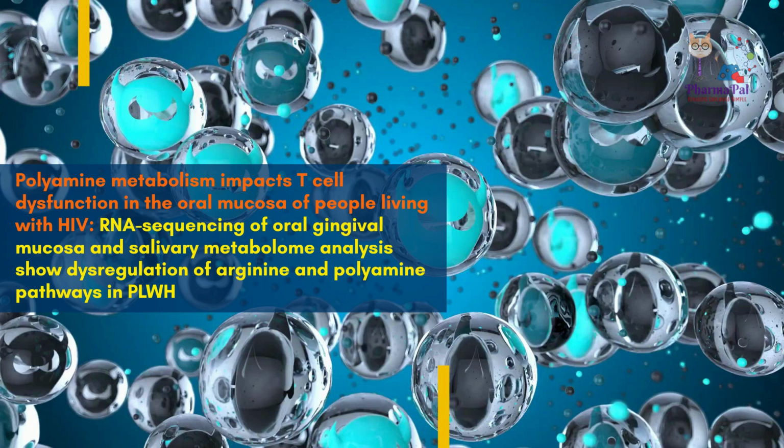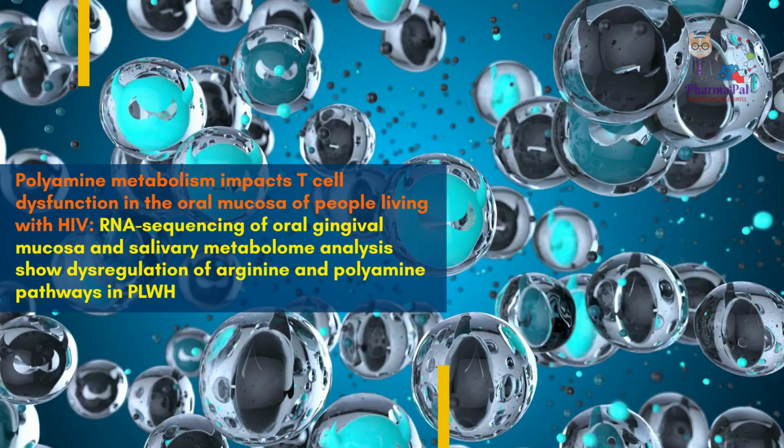To determine age-dependent changes in control, Group A, and PLWH, Group B, we stratified the groups based on their age: A1 and B1 aged less than 60, and A2 and B2 aged greater than 60. HIV-infected individuals showed significant downregulation of several enzymes involved in glutamate utilization or production, including 5-oxoprolinase, OPLAH, log 2FC equals -1.64, P equals 0.016, and alanine aminotransferase, GPT2, log 2FC equals -1.64, P equals 0.007, independent of age stratification, figure 1c.